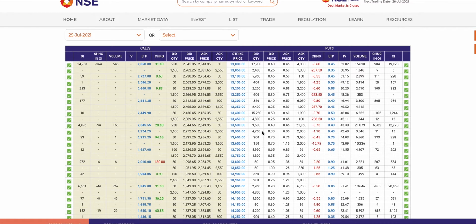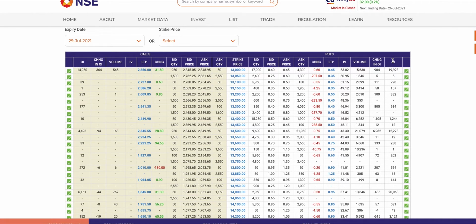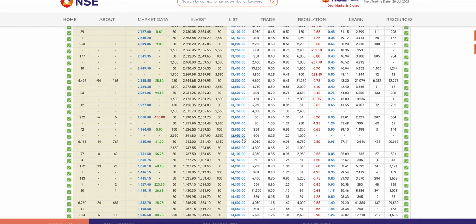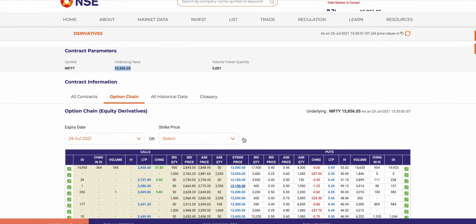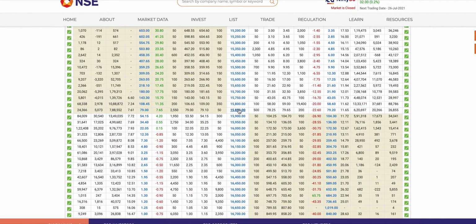But if you look at it from a liquidity aspect, the OI actually indicates the number of lots that are being traded. So in general, the strike prices which are at 50 are a lot less actively traded when compared to the ones that are multiples of 100. So that's something that you should remember. But let's see. So the Nifty is at 15,856. So 15,850 is here.